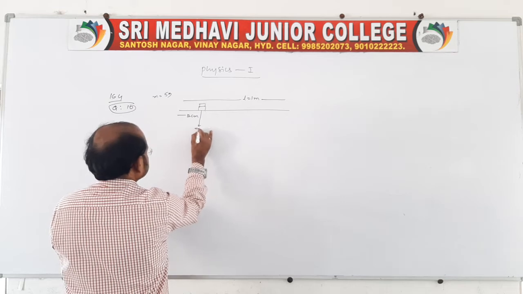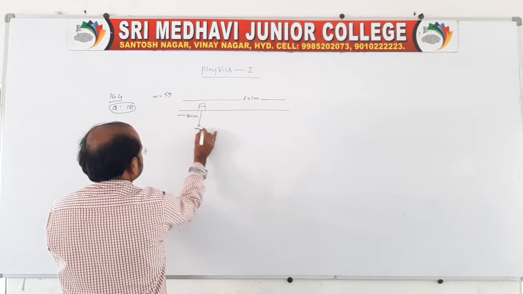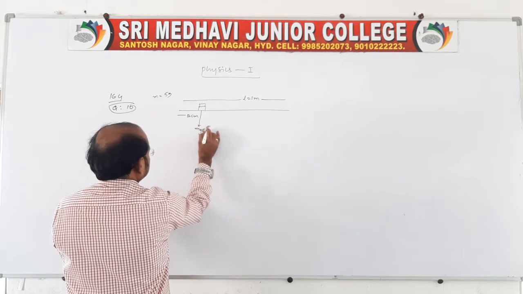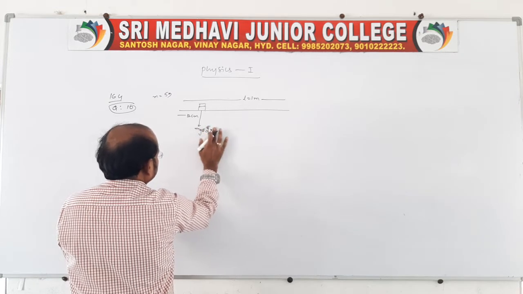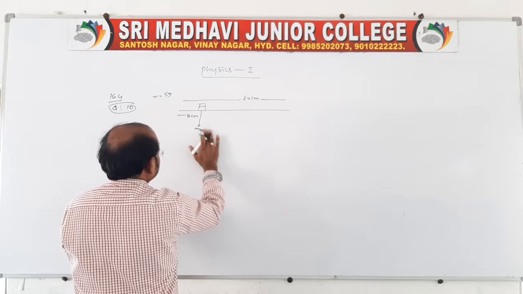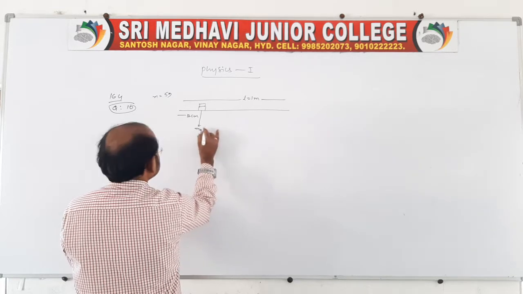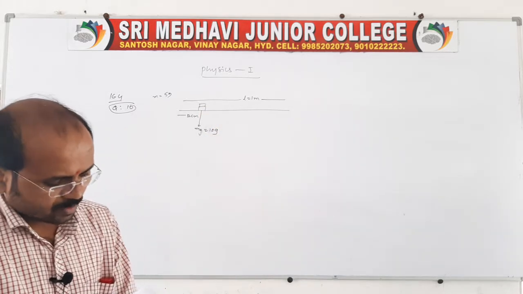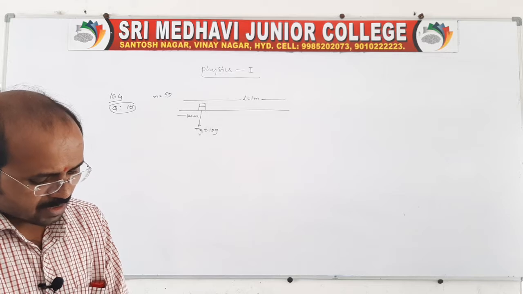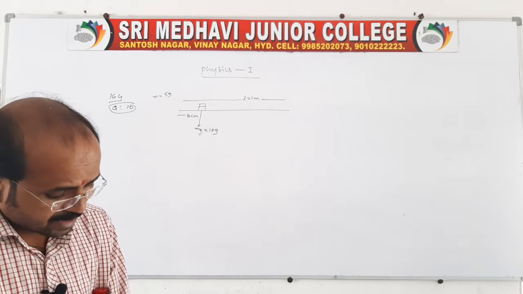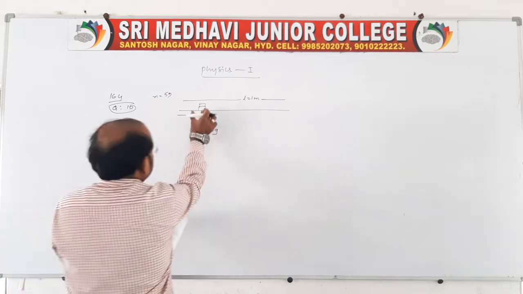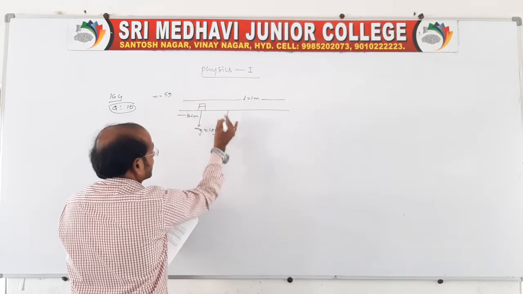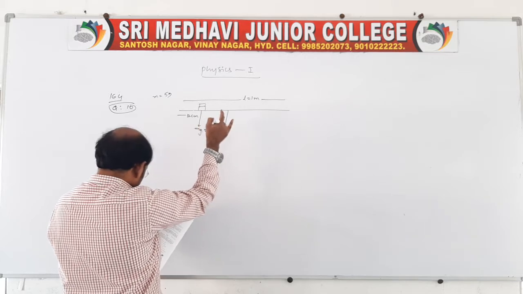So there will be a weight acting for these two coins. How much is the weight now? You say 5g, and we can say 2 into 5 mg, or else we can also take 10 g directly, no problem, because two weights are there. Now, with the coins on top of each other at the 12 centimeter mark, the stick is found to be balanced at 45 centimeter. Because of this, the stick is balanced at 45 centimeter from the end.